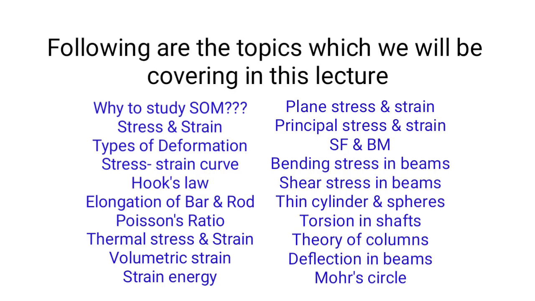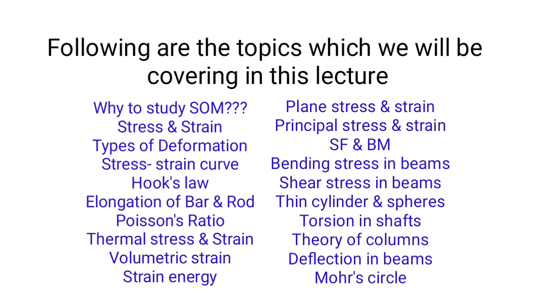Let us have a look at the topics which we are going to cover. First, we'll be going through some basic terms like stress and strain, then types of deformation, stress and strain curve, Hooke's law, elongation of bar and rod, Poisson's ratio, thermal stresses and thermal strain, calculation of volumetric strain, strain energy, proof resilience and impact load, principal stresses and principal strain, plane stress and plane strain, shear force and bending moment diagram, bending stress in beams, shear stress in beams, thin cylinders and spheres, torsion in shafts, theory of columns, deflection in beams, and the last topic we are going to discuss is Mohr's circle.